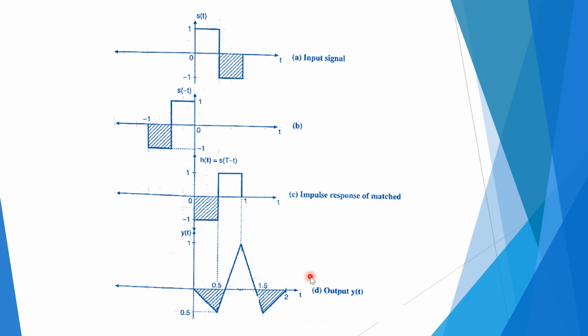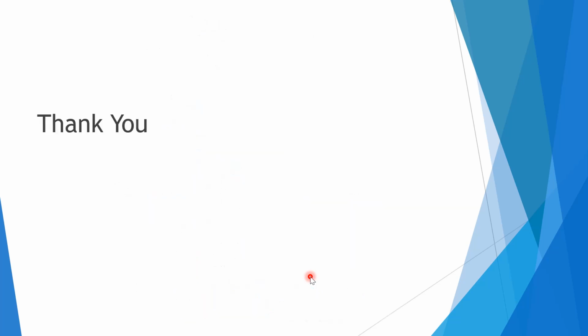Second, the output signal of a matched filter is proportional to a shifted version of the autocorrelation function of the input signal x of t to which the filter is matched. And the last property: the output signal to noise ratio of a matched filter depends only on the ratio of the signal energy to the power spectral density of the white noise at the filter input. We have proved the signal to noise ratio is 2E by N0.